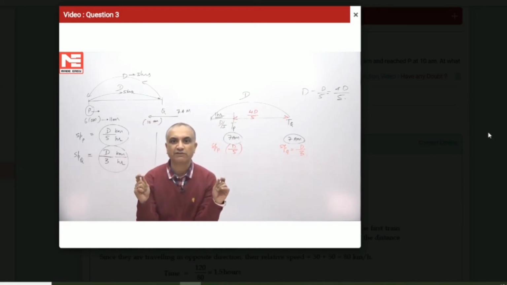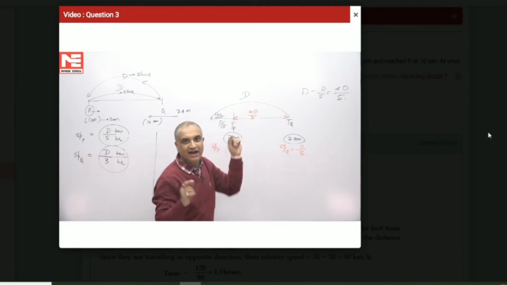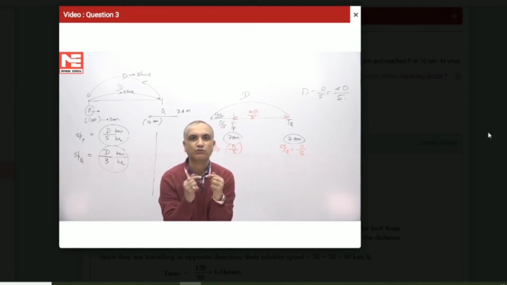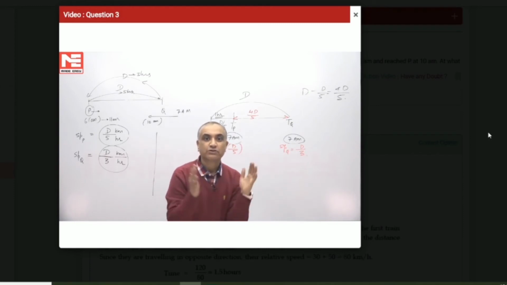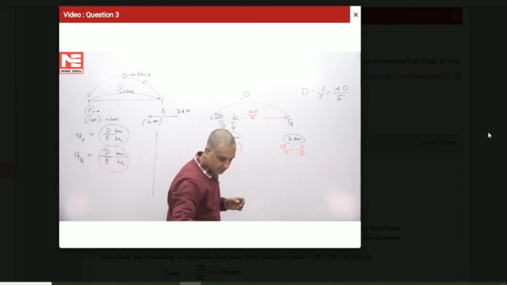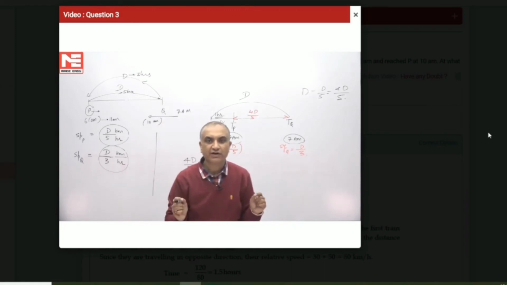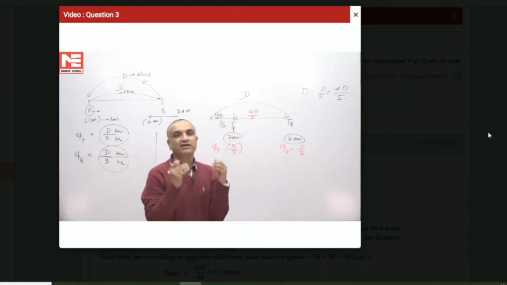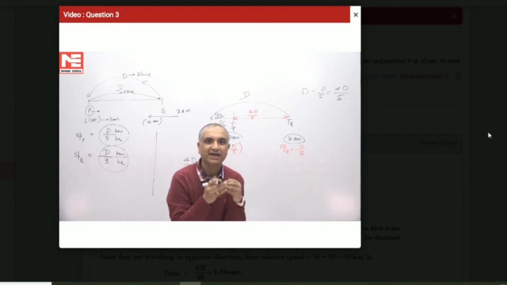The separation between the two trains is 4D by 5, and the relative speed of approach: the trains are moving opposite to each other, so the relative speeds are going to be added up. So when will the two trains meet? The relative separation between them, which is 4D by 5, has to be covered with the relative speed of approach, and whenever objects are moving opposite to each other, their relative speeds are added up.